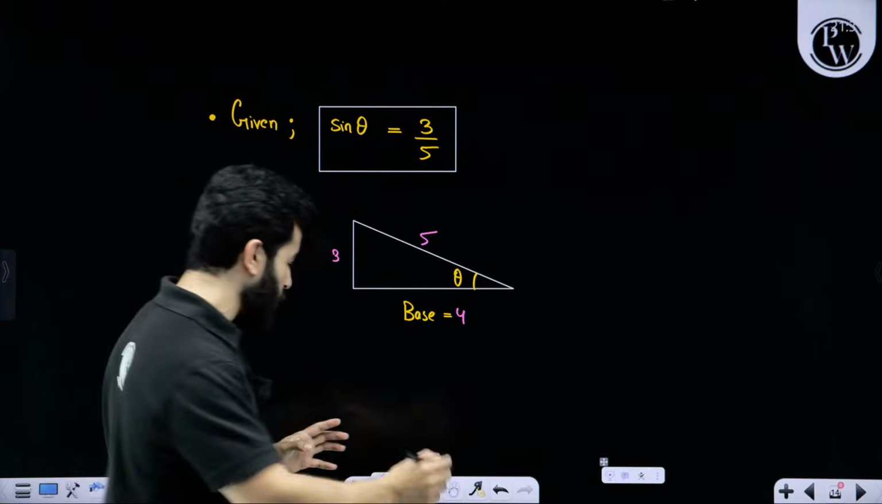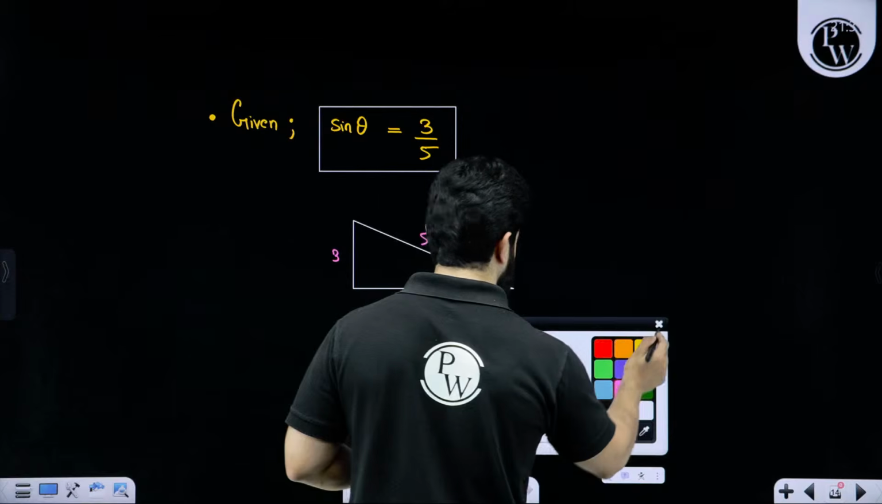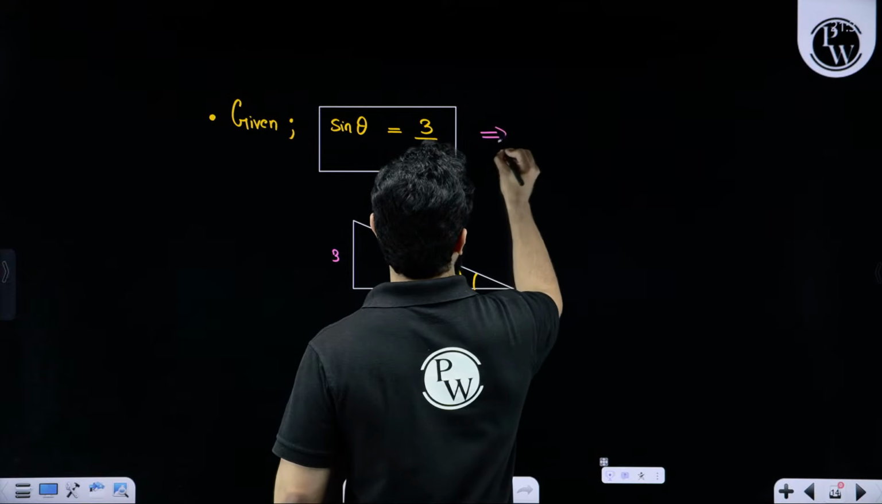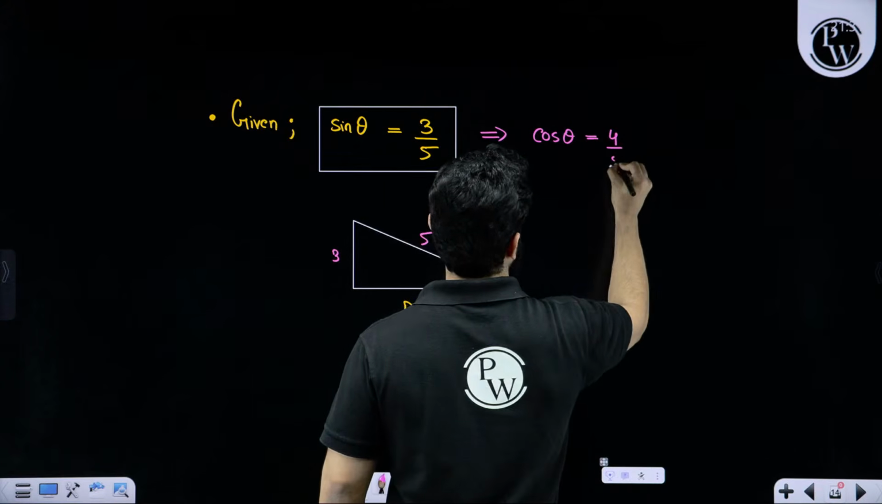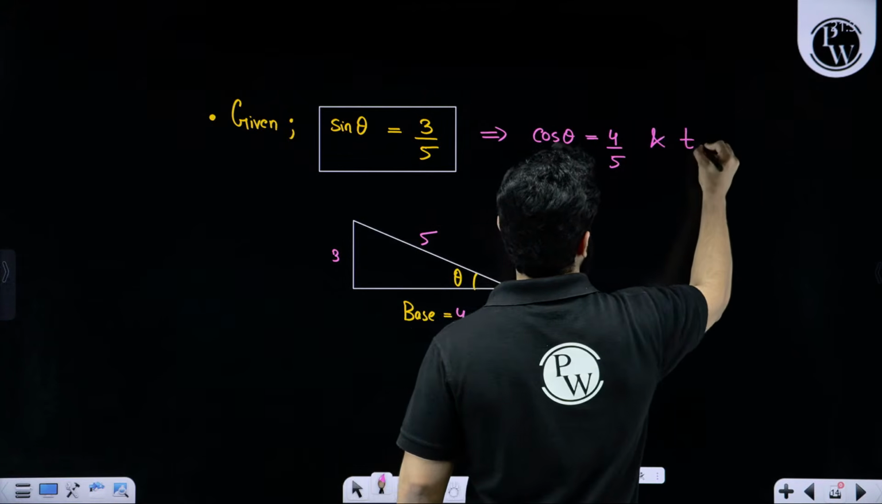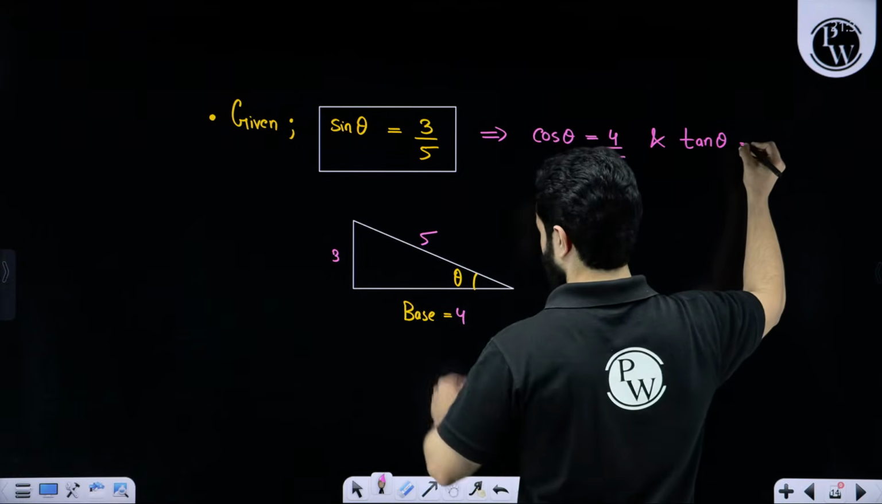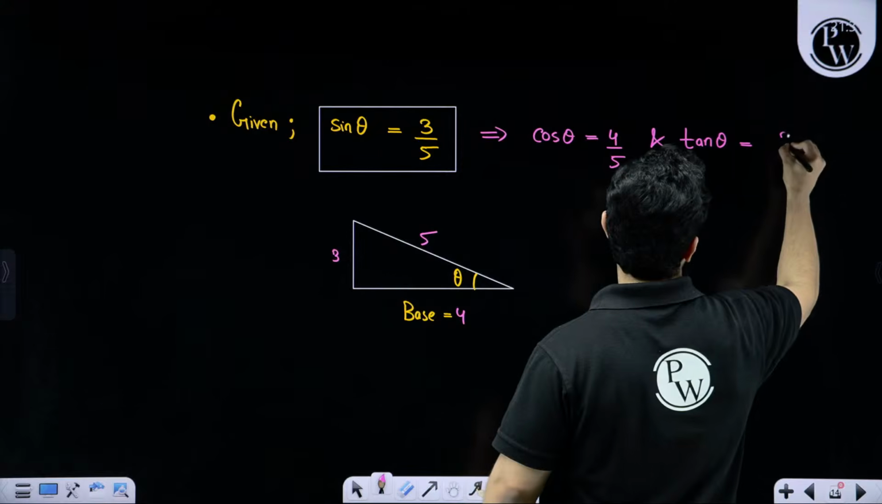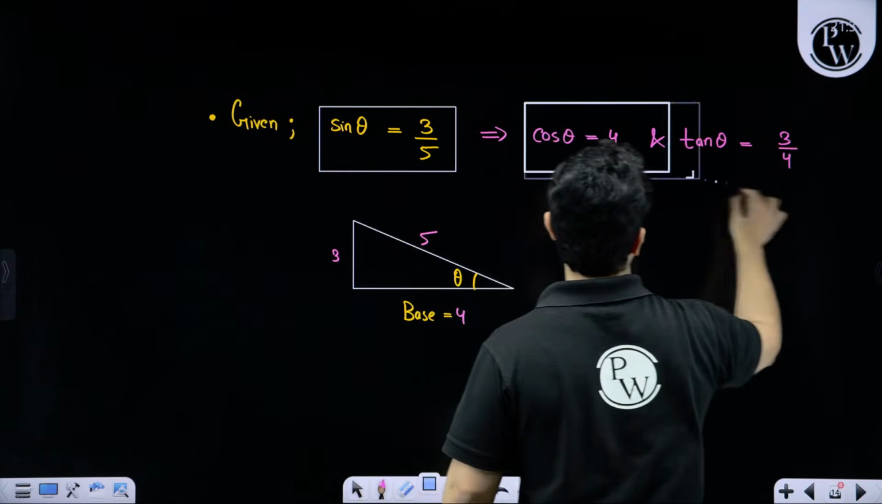Although it is absolutely correct that if it is 3 by 5, this will imply that cos theta will come out to be 4 by 5. And tan theta will come out to be, my bad, 3 by 4. This is always true.